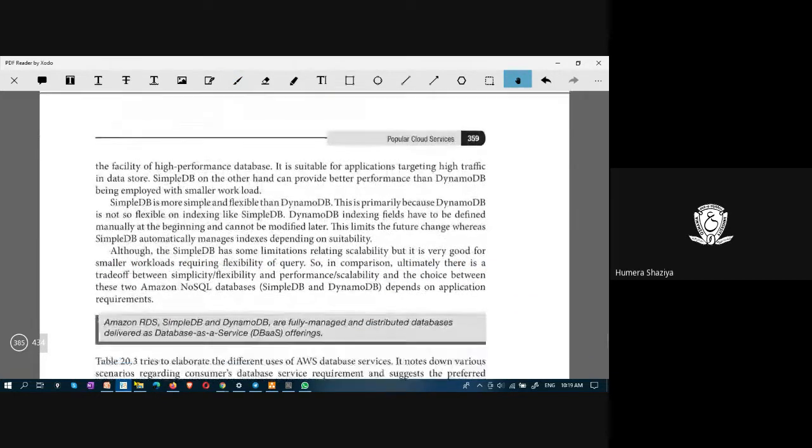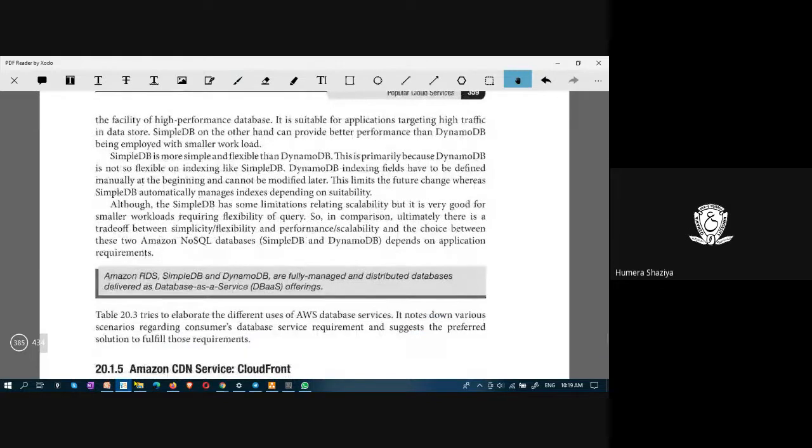DynamoDB provides facility of high performance database, and it is suitable for applications targeting high traffic in data storage. DynamoDB is for high performance databases and applications that target high traffic in data store, meaning large volume of data.